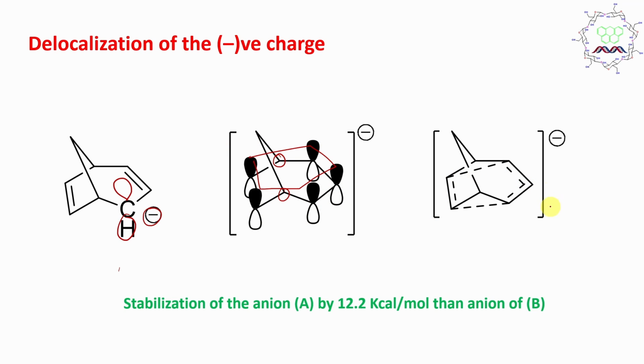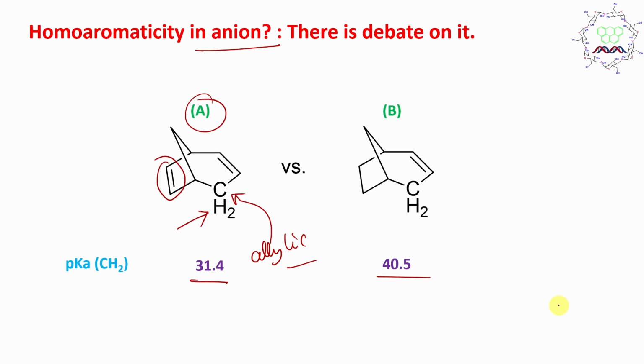Delocalized means stabilized, and that is reflected by this data. The anion is stabilized by 12.2 kilocalories per mole compared to the anion of B. Normally this much stability is not observed. So this proves, students, that homoaromaticity exists, and homoaromaticity is responsible for the higher acidity of this molecule.